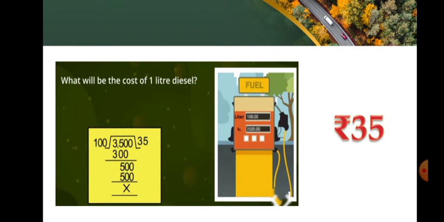What will be the cost of 1 liter diesel? Yes, it is 35 rupees. If 100 liters are filled up, how much does it cost? 3,500. So when we divide 3,500 by 100, our answer in the quotient is 35.